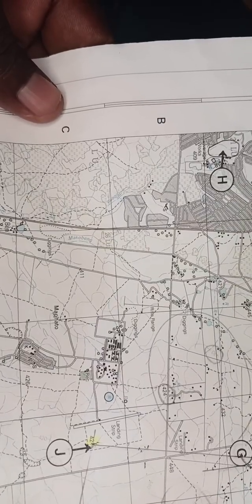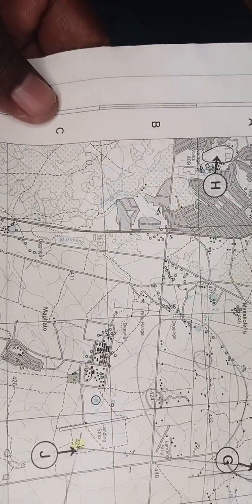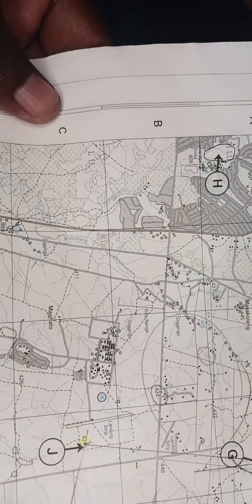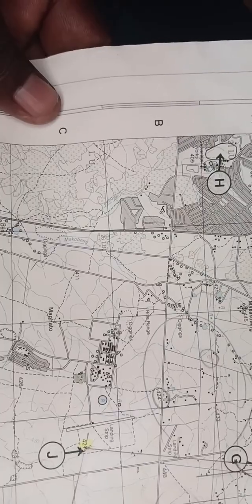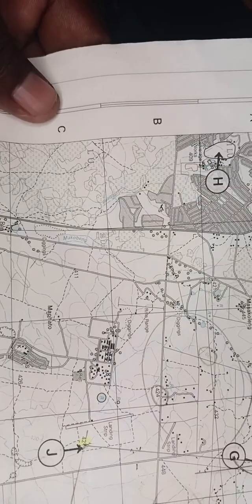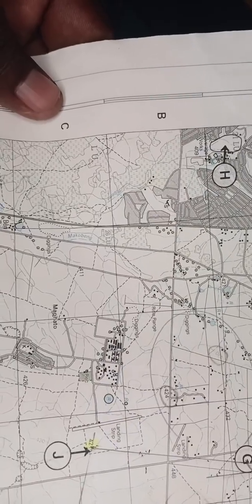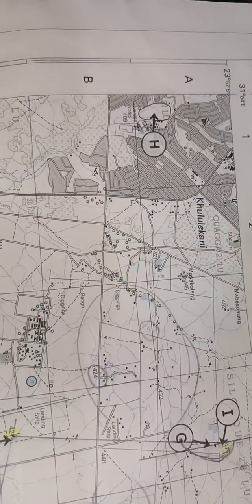It can't be episodic. Episodic only flows as soon as it rains. It's non-perennial or periodic or a seasonal river. Episodic is a river that flows as soon as it rains. So it's periodic, it's seasonal or non-perennial. You can see with the dashed blue lines, that's what shows you that it's seasonal. So it's non-perennial.